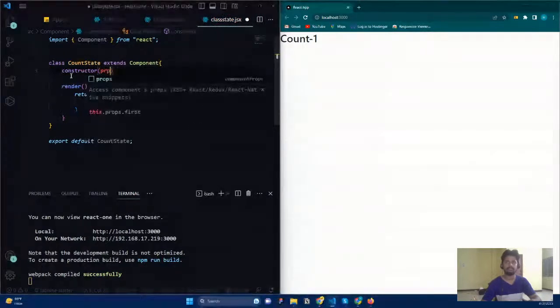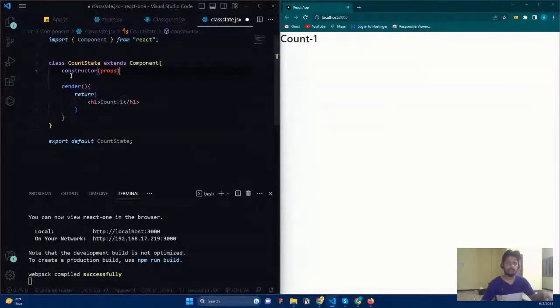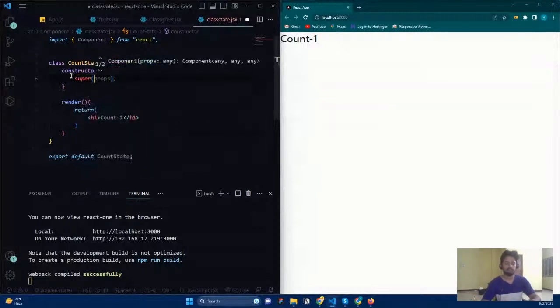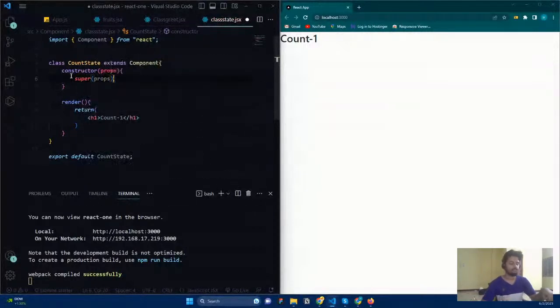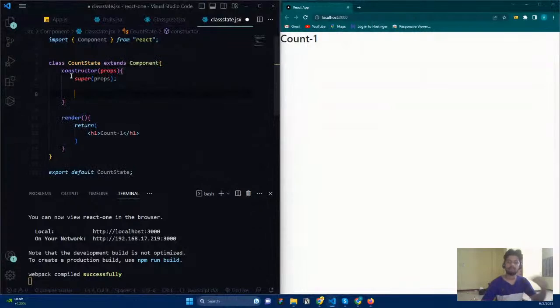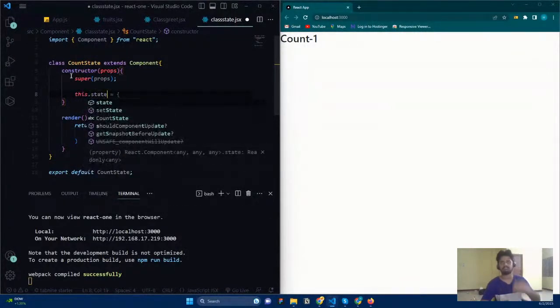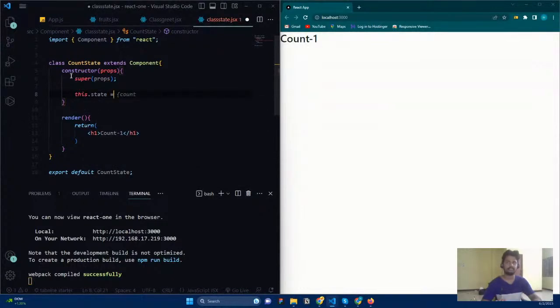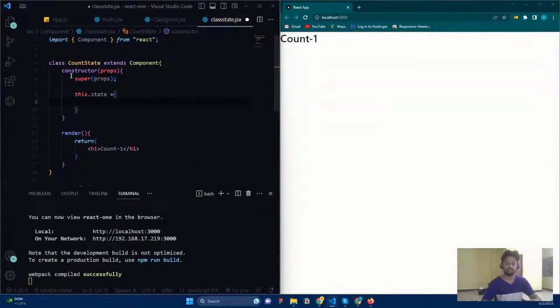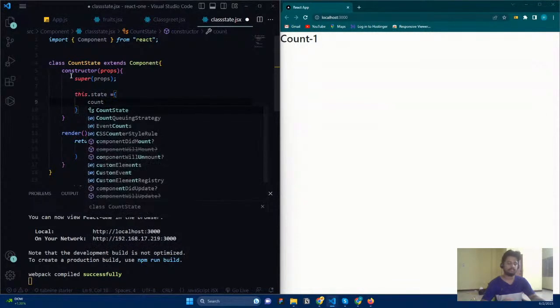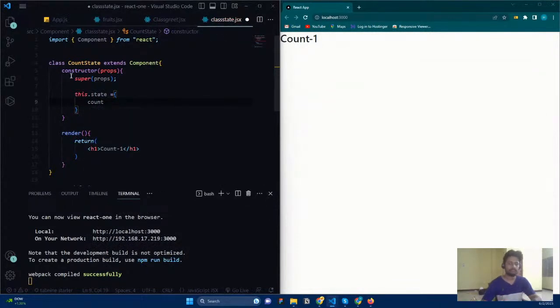And here we're going to get the props, okay. And I'm just going to say super with the props. Okay, and here now you can set your state. So the state is going to be this.state. For the particular component I'm going to set a state, so that is going to be an object. The object is going to be count, and the count is going to be 0.